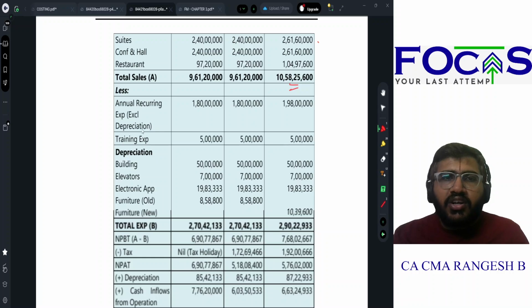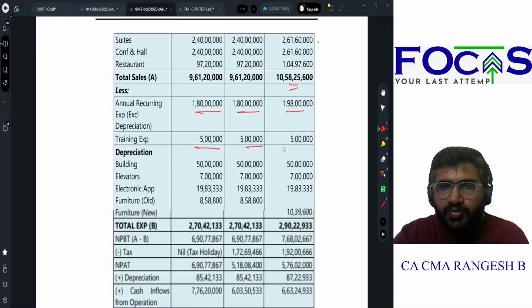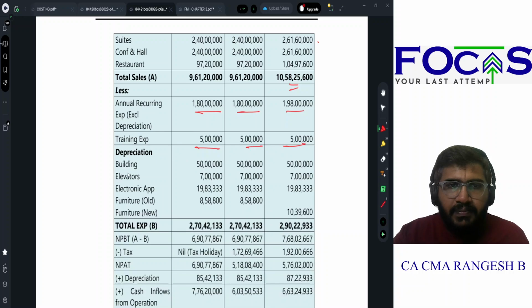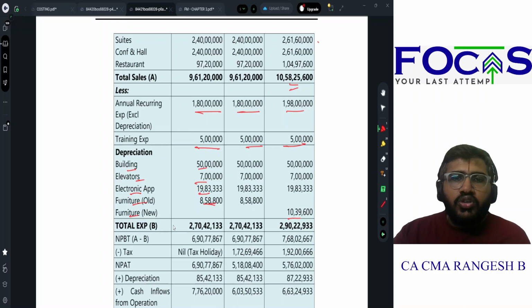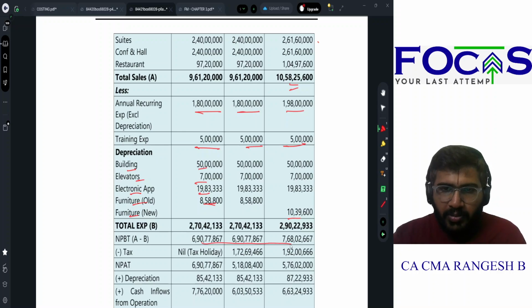Annual recurring fixed cost excluding depreciation is 1 crore 80 lakhs. It will also increase by 10%. Training expenses is 5 lakhs for each of the years. Building 50 lakhs depreciation, elevator 7 lakhs depreciation, electronic appliances 19 lakh depreciation, furniture 8 lakhs depreciation, new furniture 10 lakhs depreciation. So net profit before tax is so much.